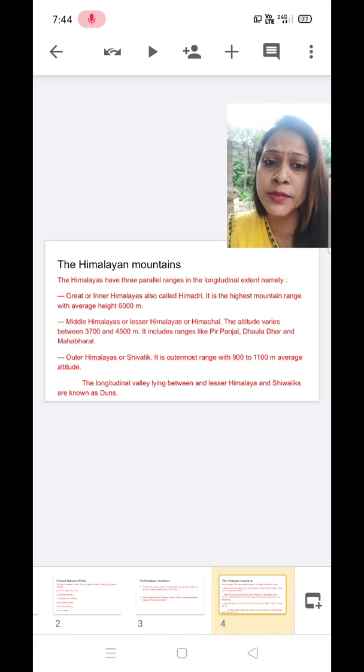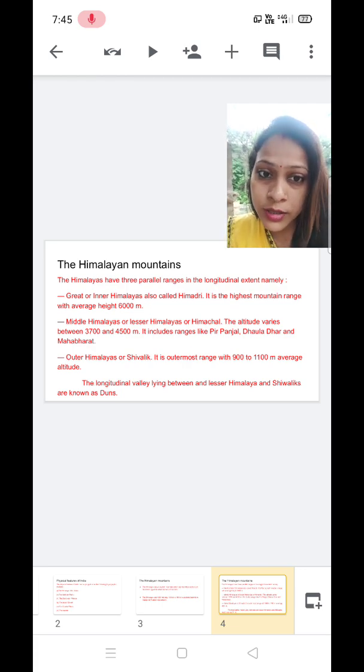It is the highest mountain range with an average height of 6,000 meter, and it has the loftiest mountain peaks. It is snow covered throughout the year, and its base is formed of granite. The next is the Middle Himalayas, number 2. It is also called Lesser Himalayas, and another name is Himachal.